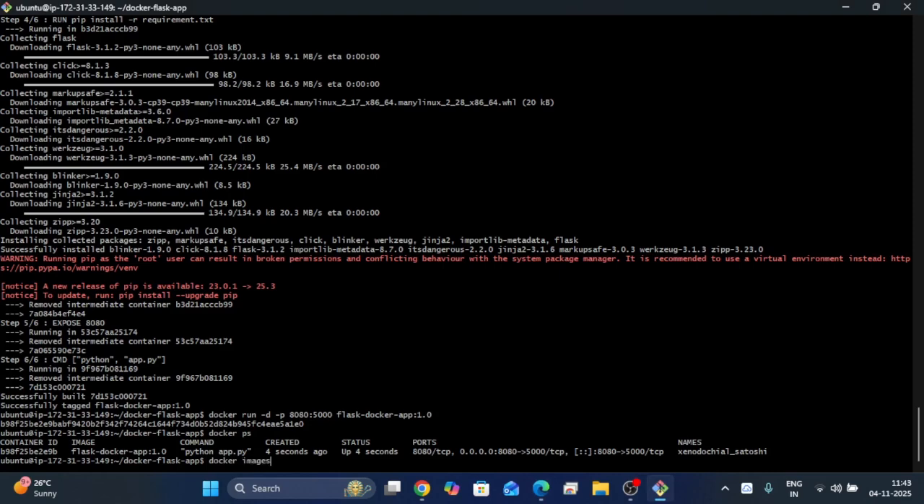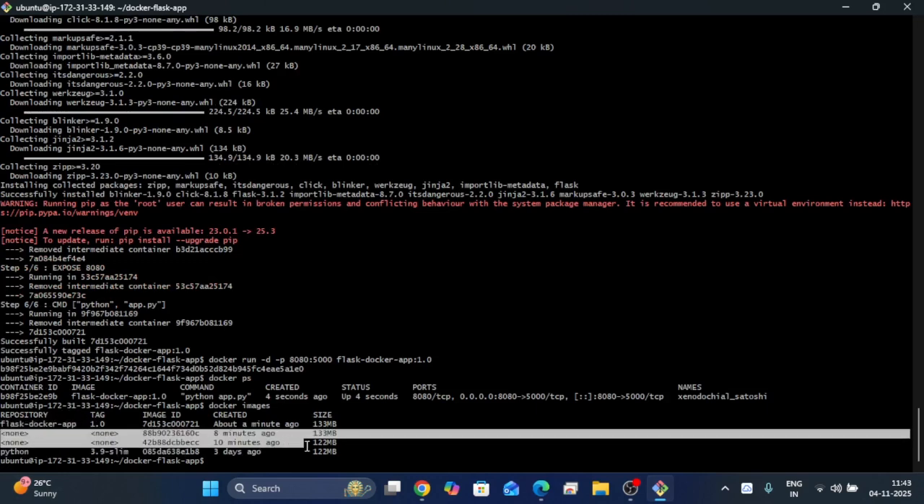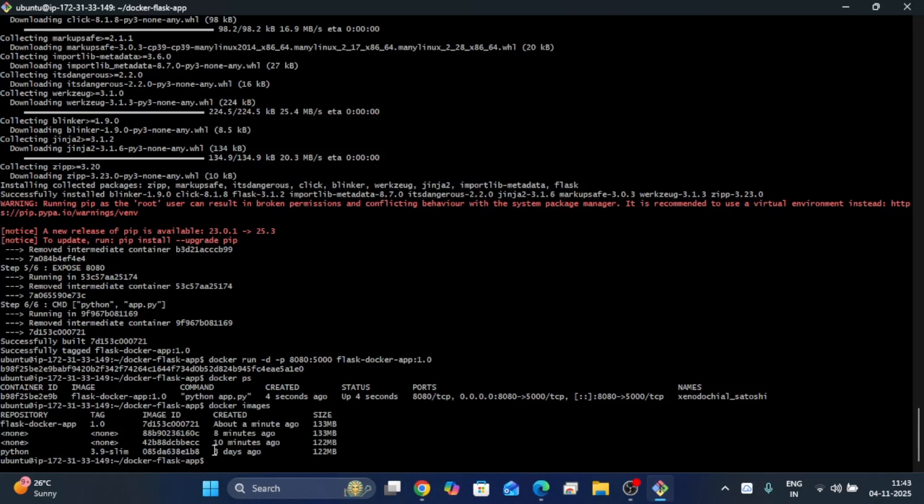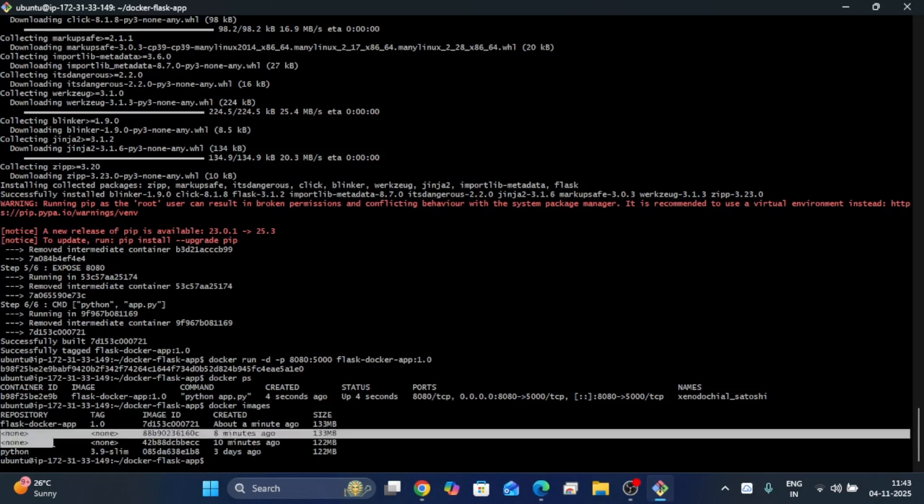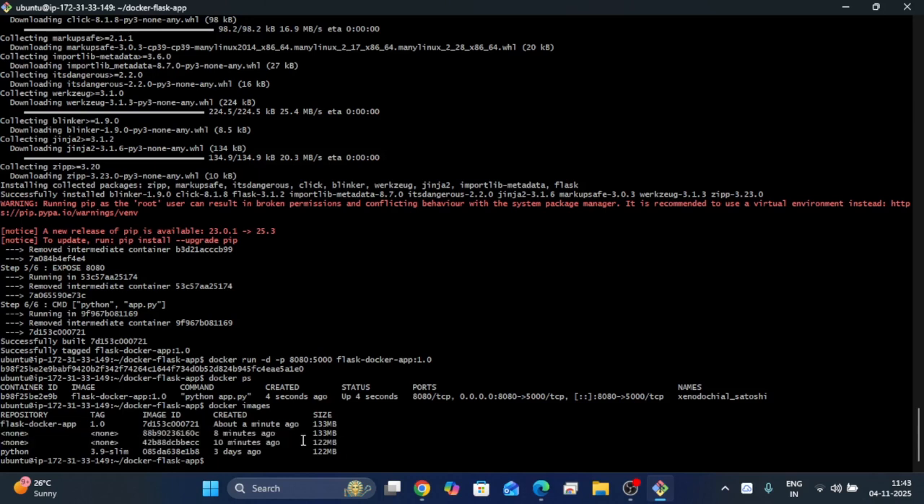Docker images. Okay, image has been created. Don't think about these three images, they are not needed. By default, when we run the docker build command, it will pull the images from GitHub and create the images here. So don't think about it. We have to focus only on this image.